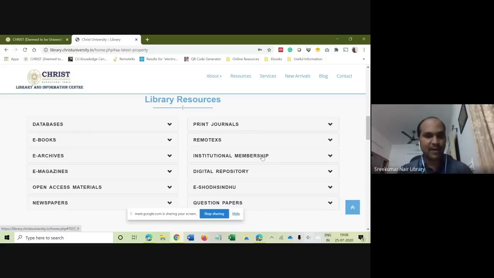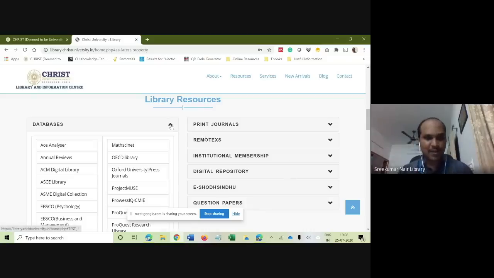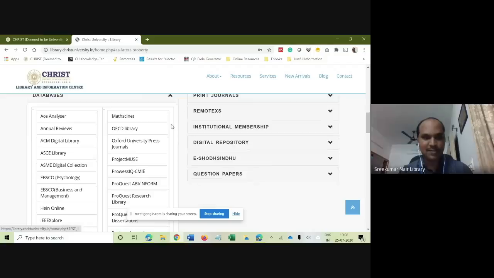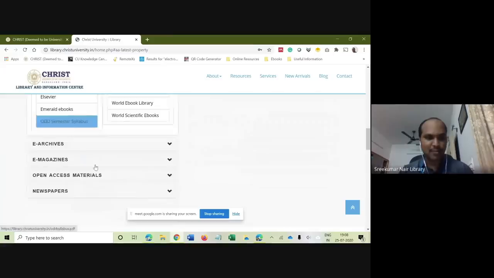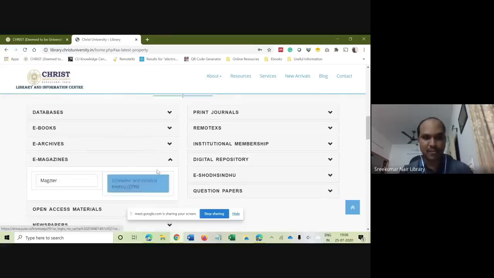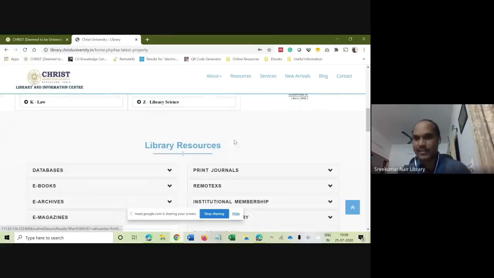Where you can see a list of databases, ebooks, e-magazines, e-archives, open access materials. There are some print journals. Each item has got a drop-down list. Just click on it and you'll get a list of databases subscribed by the library, list of ebooks subscribed by the library, list of magazines subscribed by the library.